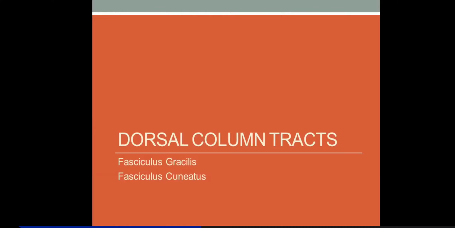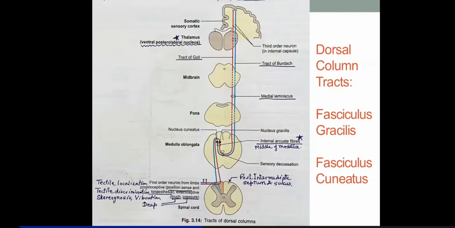Fasciculus cuneatus carries all these proprioceptive sensations from the upper limbs and upper thorax. So this tract, fasciculus cuneatus, is placed laterally in the dorsal column, and you will find it only in the upper thoracic and cervical segments. So now you'll see that these are the dorsal column tracts, which include fasciculus gracilis and fasciculus cuneatus.